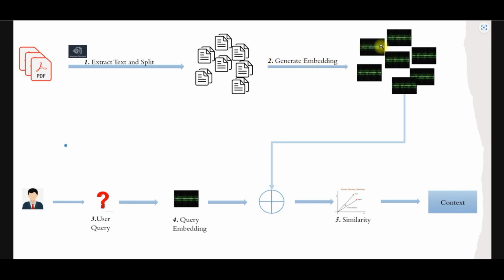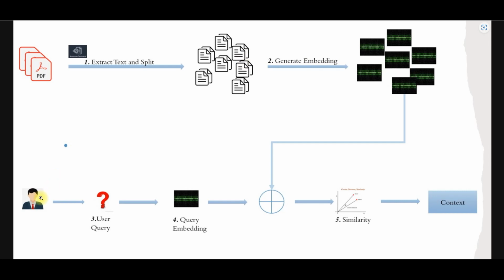It's a numeric representation of the text that you have, and the vector length is based on the model that you have used. For example, in my case, the embedding model gives you a vector of 1536 length, right?